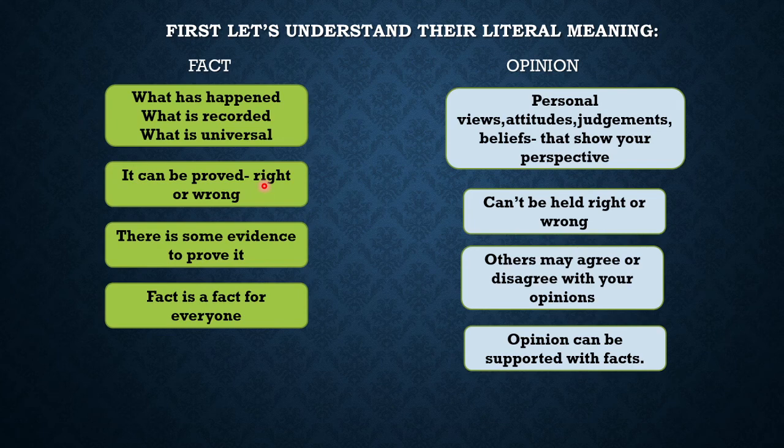So fact को हम सही या गलत prove कर सकते हैं, whereas opinion को हम सही या गलत prove नहीं कर सकते, because some may agree with your opinion and some may not. लेकिन फैक्ट के लिए एविडेंस होता है टू प्रूव इट राइट और रॉन्ग, whereas in case of opinion others may agree or disagree with your opinion. So fact, it is a fact for everyone. लेकिन ओपिनियन जो है वो कोई फैक्ट से सपोर्ट किया जा सकता है, लेकिन ओपिनियन एक अपनी पर्सनल चॉइस होती है. So that is the main difference. Fact can be proved right or wrong, whereas opinion can't be proved right or wrong.